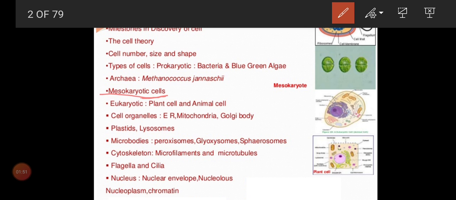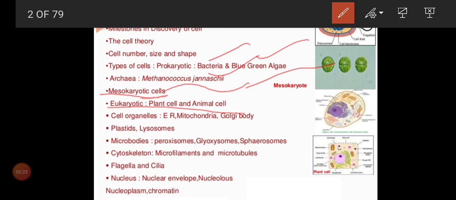Prokaryote means you cannot see a true nucleus. Eukaryote means a true nucleus can be seen. So between prokaryotes and eukaryotes there will be an intermediate group that we can call mesokaryotic cells. Example, your dinoflagellate, we have learned under protista. And examples for prokaryotes we have learned: bacteria, blue-green algae and archaebacteria. Examples for eukaryotes: plant cell and animal cell.